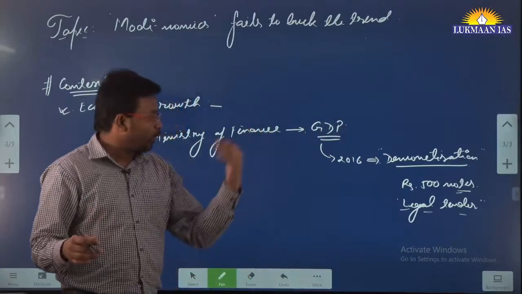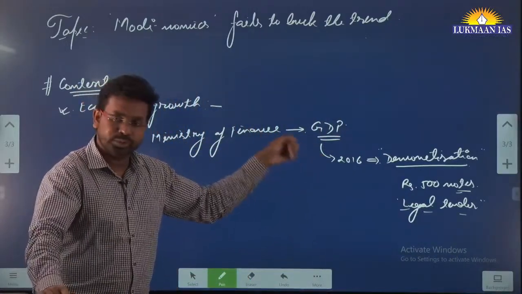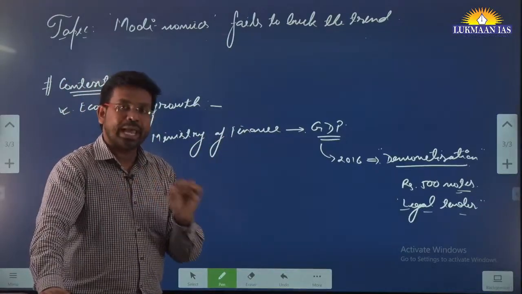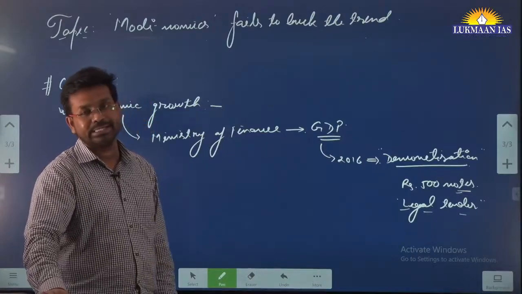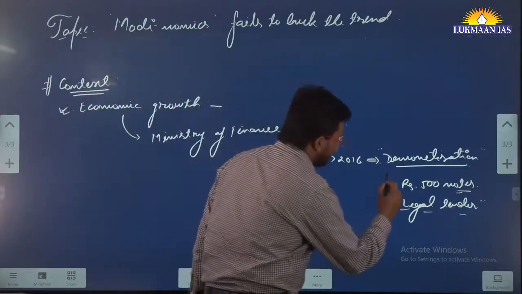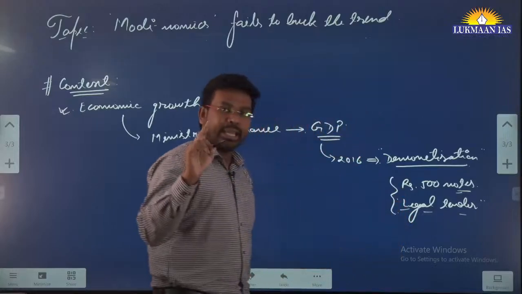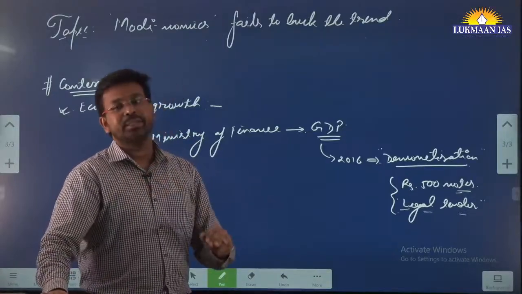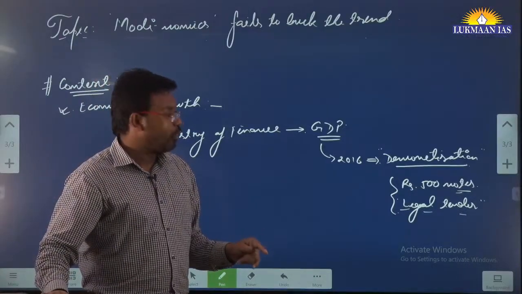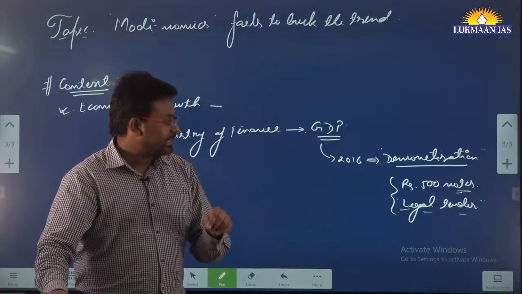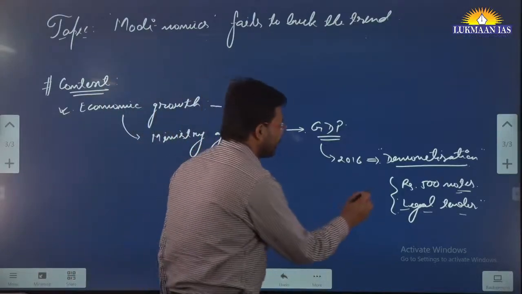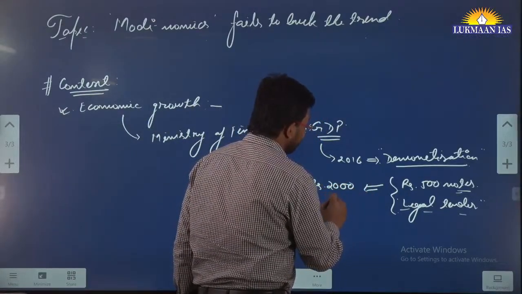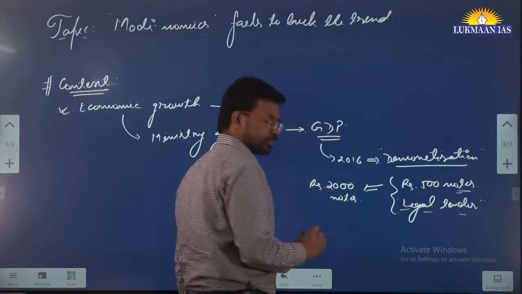So all those people who were holding those 500 rupee notes had to deposit those notes into the bank account. People were made to line up in the bank. The government took this demonetization exercise with a vision that they want to curb black money, to take black money away from the Indian economy. However, they were not able to do so, and instead later on, the government of India introduced rupees 2000 notes.